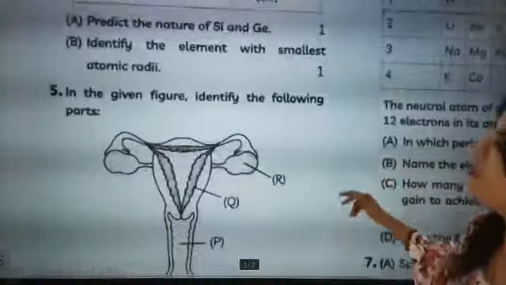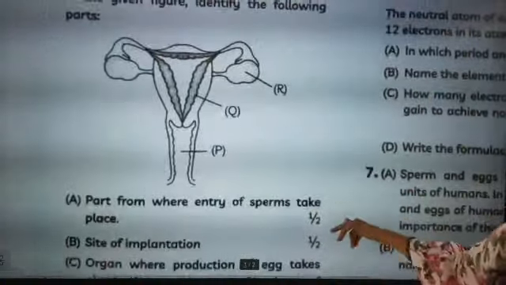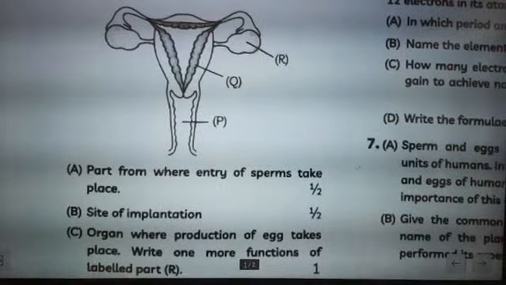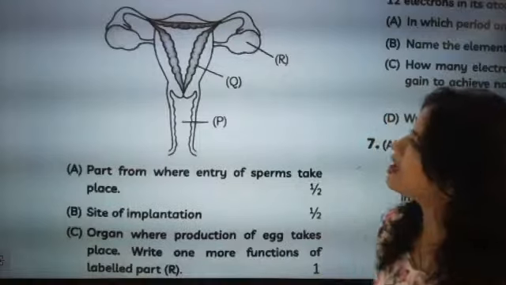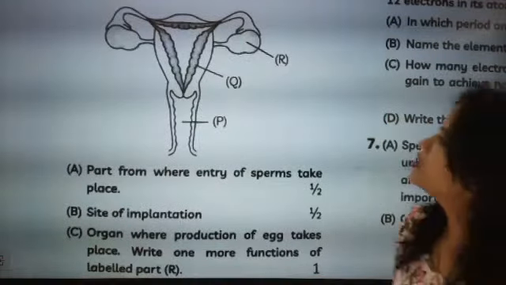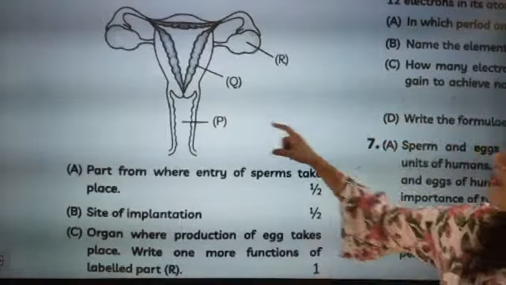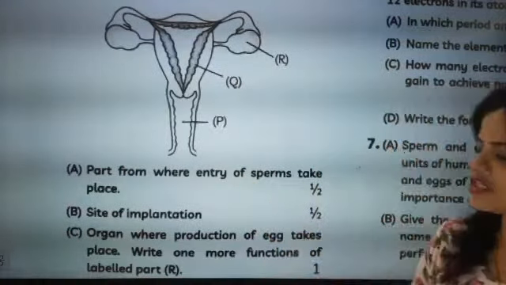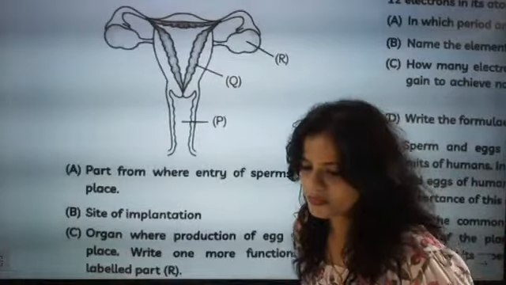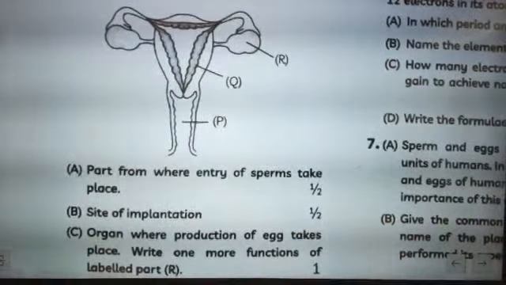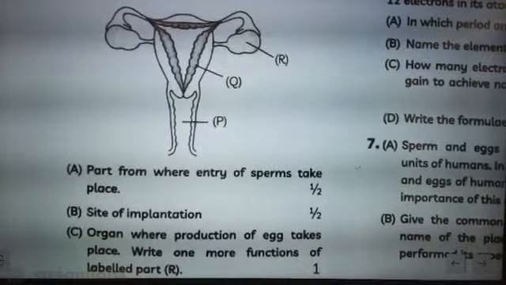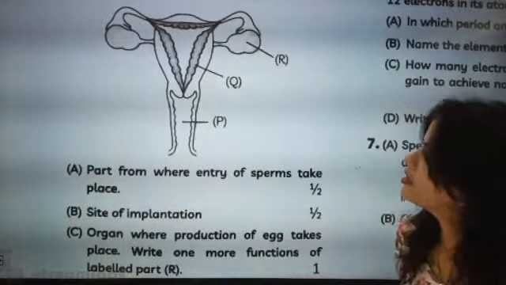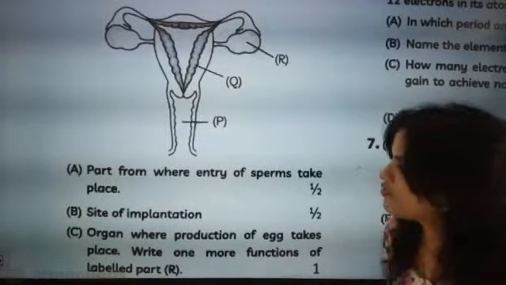Now in the given figure, identify the following parts. Here P is there, Q is there, R is there. Part from where entry of sperms takes place. Start answering the question. Parts from where entry of sperms takes place. P. Very good.